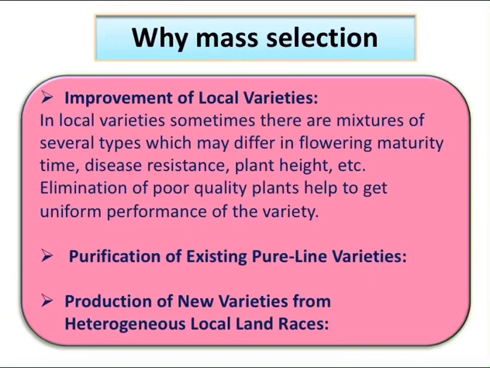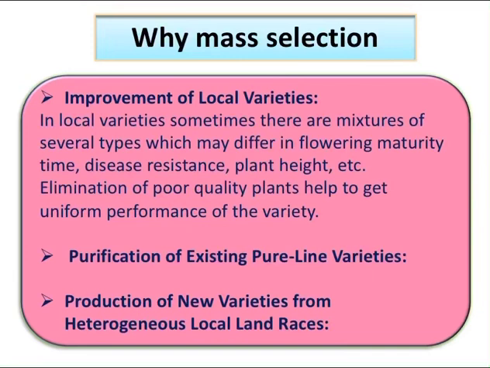In the second year, the composite seeds are planted in a preliminary yield trial along with the standard varieties as checks, as well as the variety from which the selection is made, to determine whether there is any improvement or not. So in this second year, the composite seeds as well as checks are grown simultaneously.